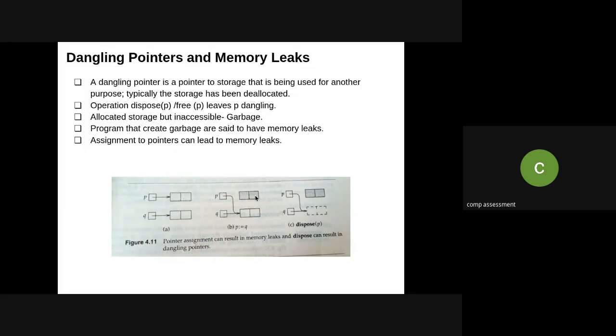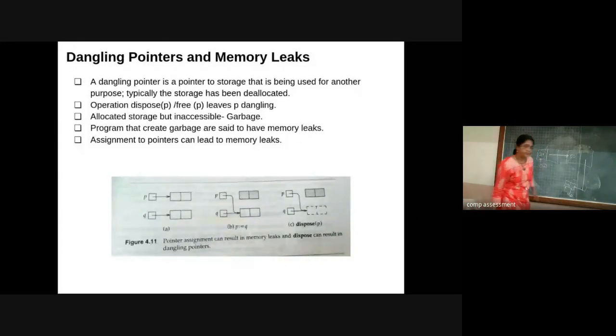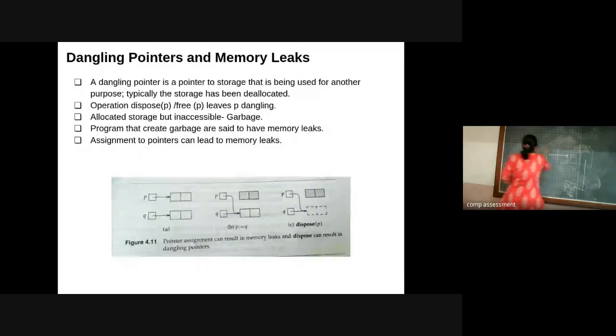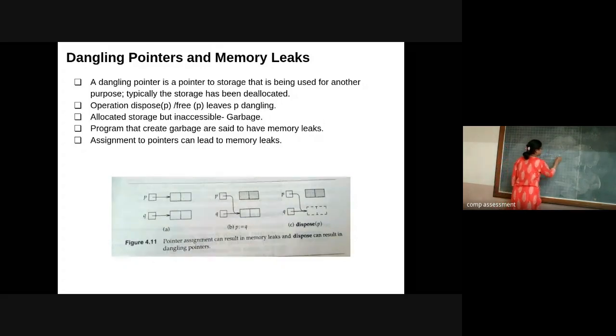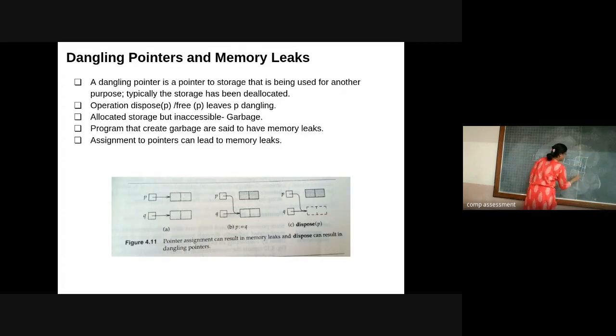The program that creates garbage is said to have memory leaks. Whenever we are creating garbage, it means that memory is allocated over there, but we are not able to access it by any means. I will explain it with an example. Suppose I have 5 cells. 34 is pointing to another variable, suppose 30, which is pointing to 50, pointing to some other.